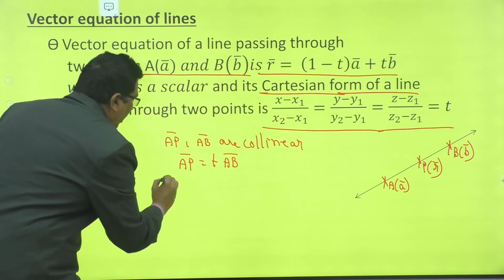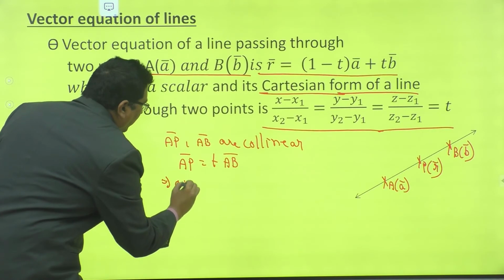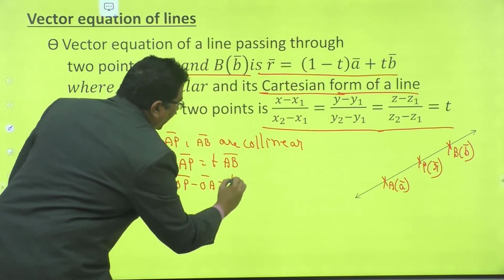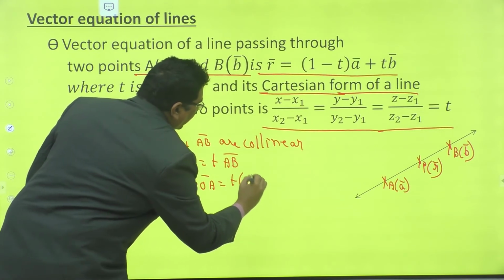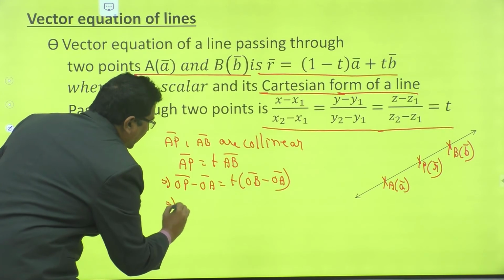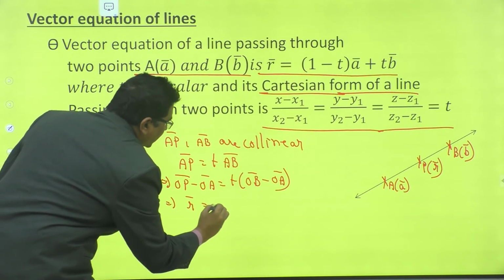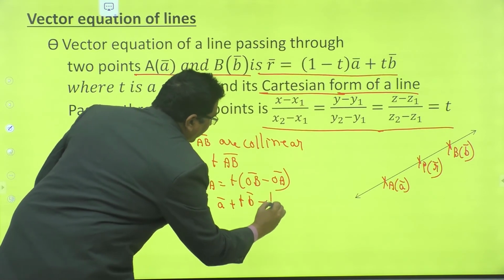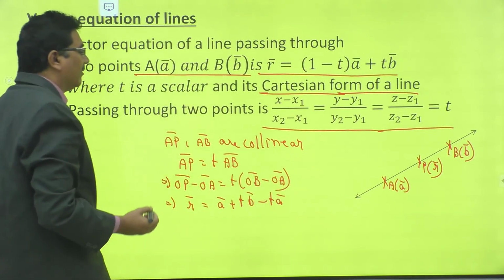Now AP bar means OP bar minus OA bar, is equal to T times (OB bar minus OA bar). That implies OP bar, R bar, is equal to A bar plus T into B bar minus T into A bar.